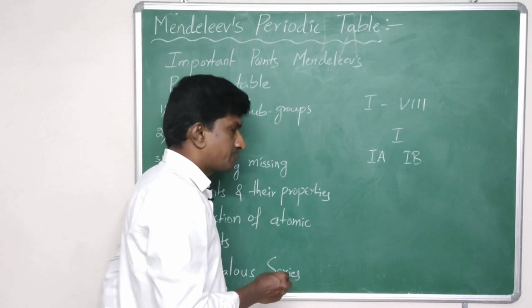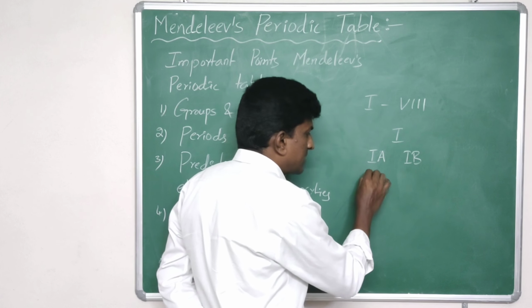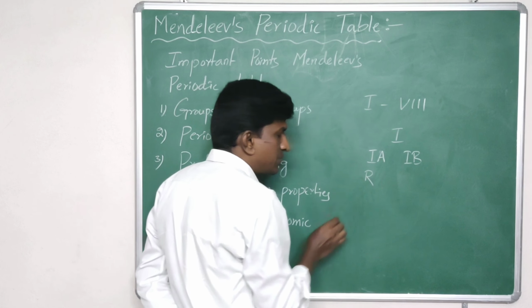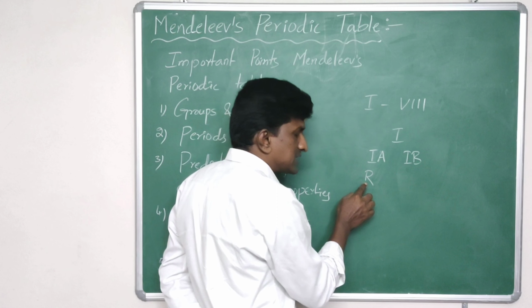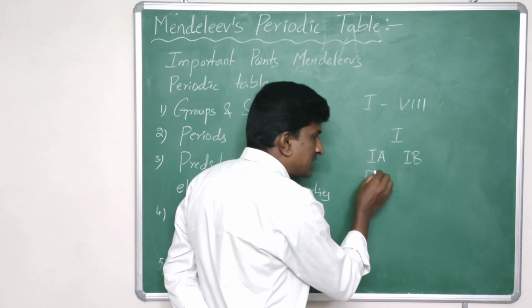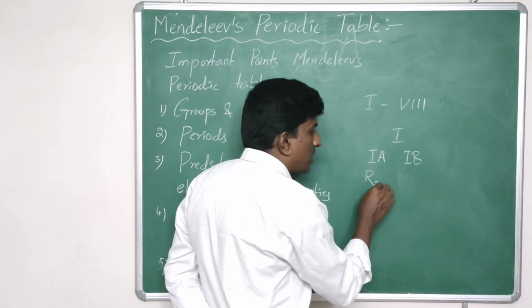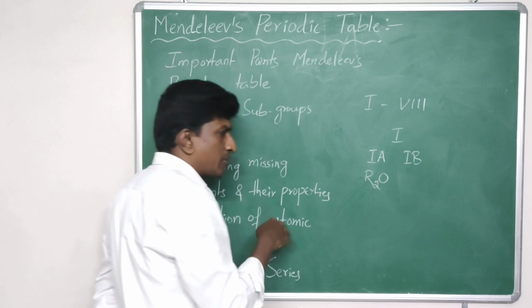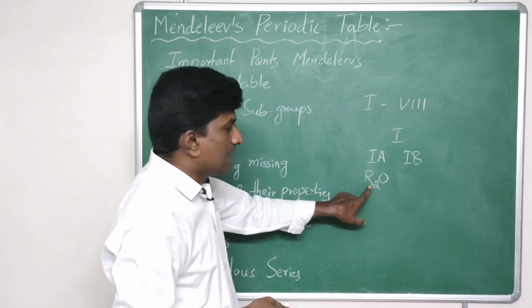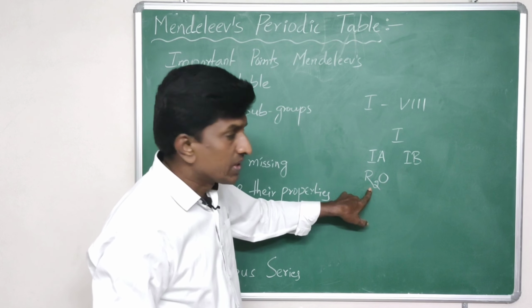For example, let us take an A group element in the first group, say R. It reacts with oxygen and forms a compound having the formula R2O.